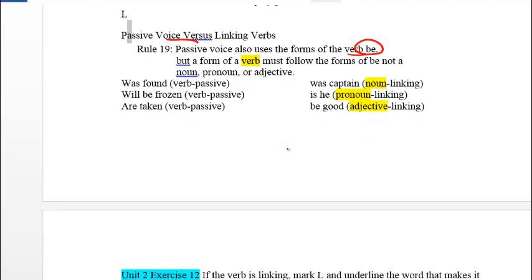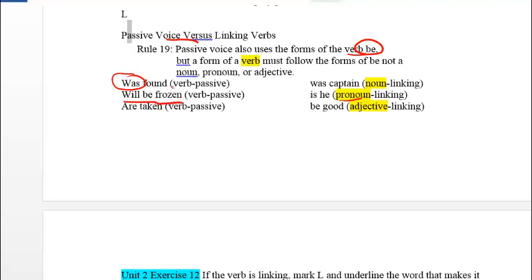So here's an example. I have here the verb was. If what follows was is a verb, then it's passive. If what follows is a noun, pronoun, or adjective, then it's linking. In this example, I've got will be frozen.